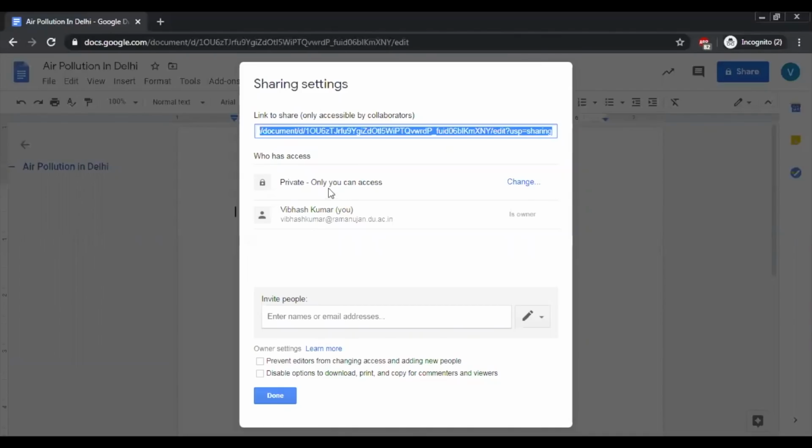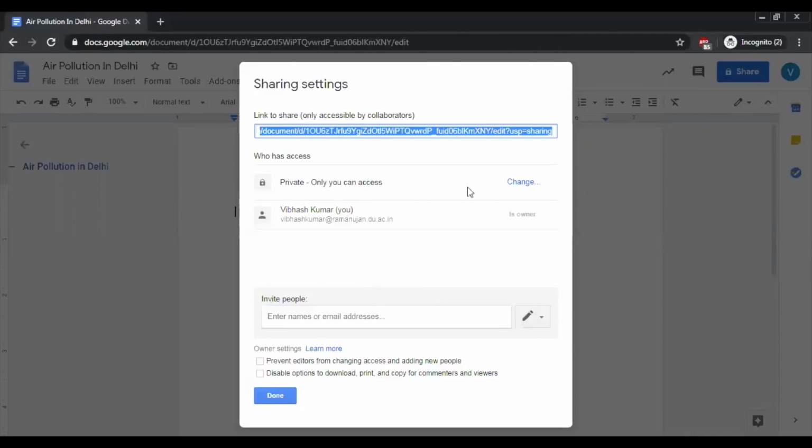So this access is only to me right now. I can change it here, and also I can invite people to just view it if I want it to be done that way. Now you will see that each Google document which is created has a separate unique URL, and that has to be shared with people who want to change it.